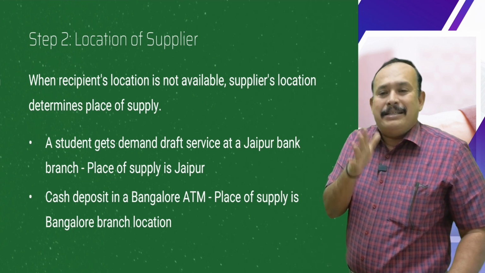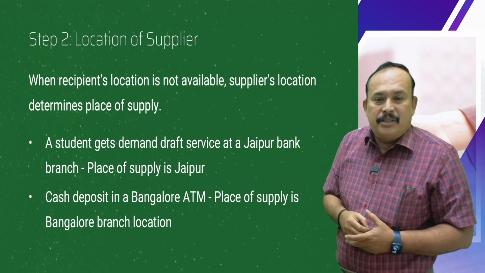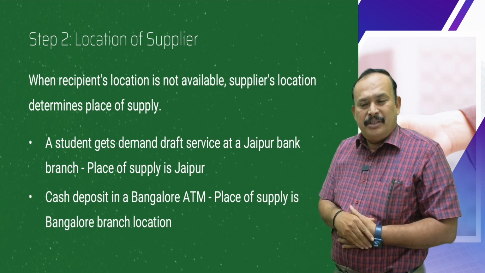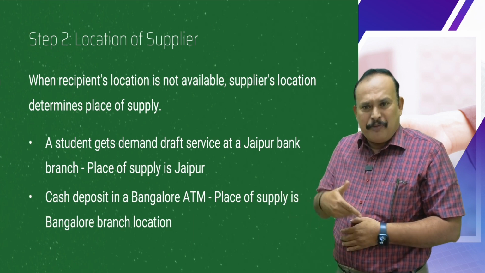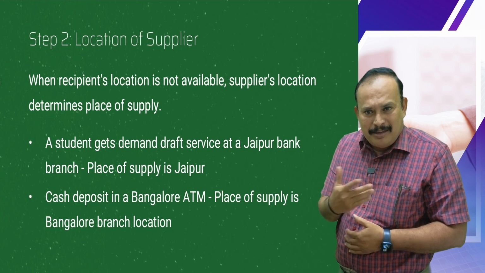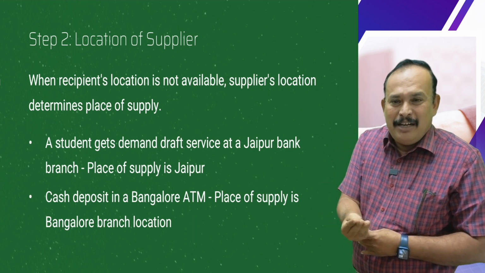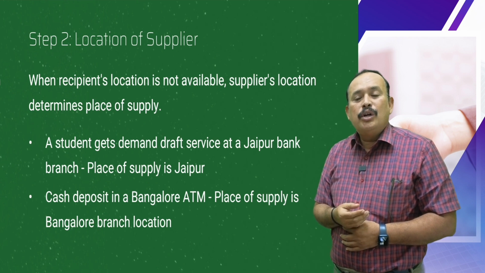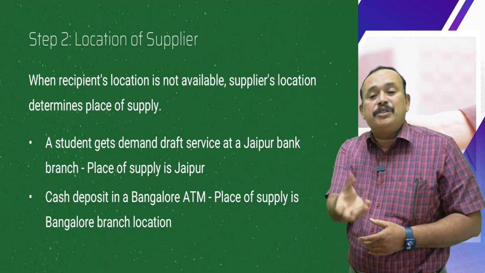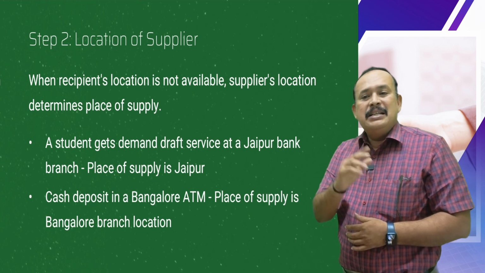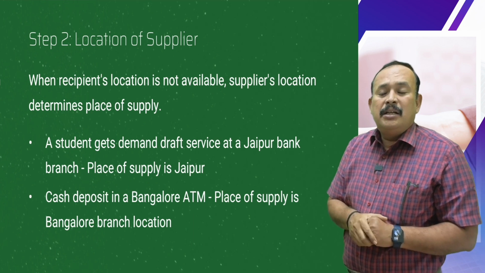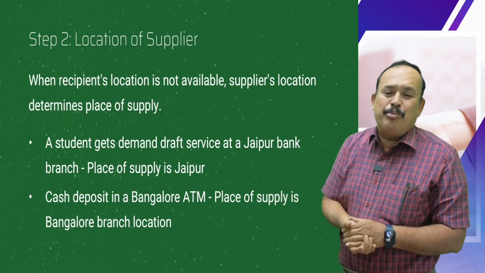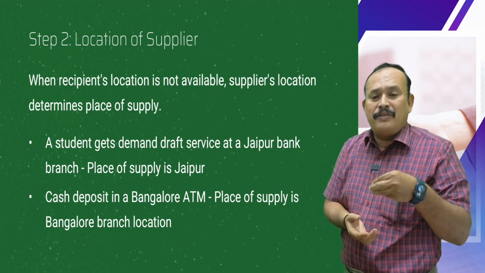A student gets a demand draft service at a Jaipur bank branch. Is the student required to give his profile? Is he coming for employment? No, he wants to take only a DD for a small amount to join a particular course. Therefore, the student paid the demand draft charges to the banker. The banker provides the DD services. In that case, the address of the recipient is not available with the banker. In that case, place of supply equals the location of the supplier, namely the banker.